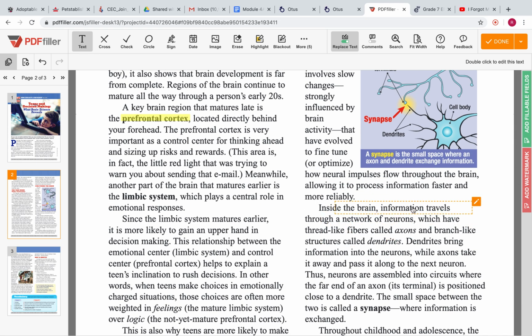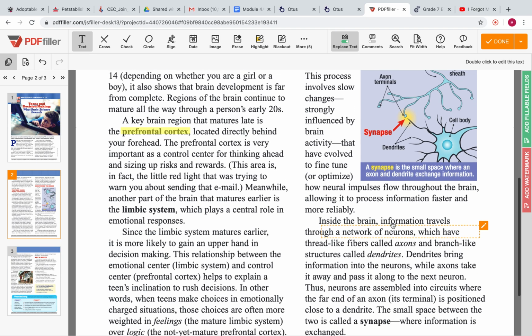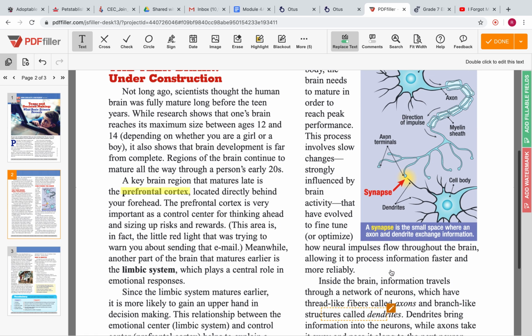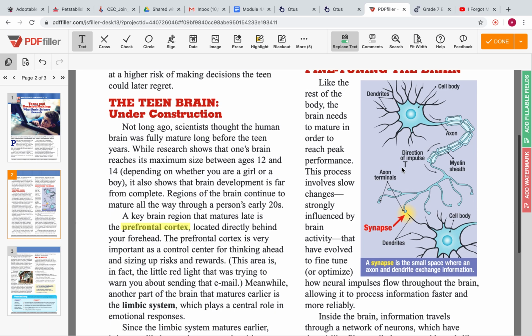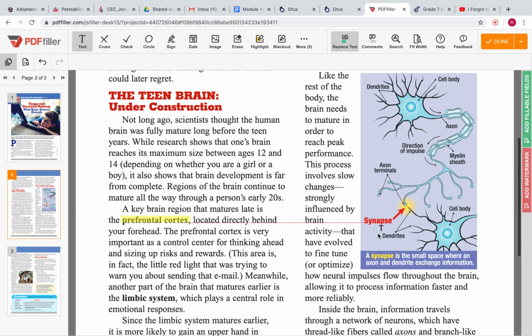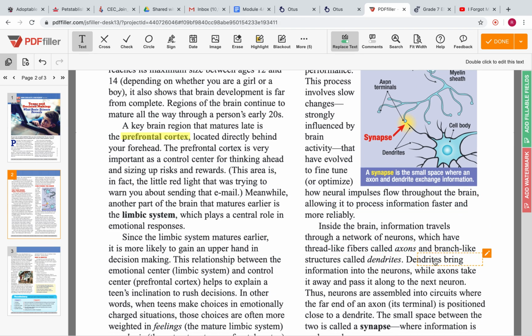Inside the brain, information travels through a network of neurons, which have thread-like fibers called axons and branch-like structures called dendrites. So you can see that right here in this image. The dendrites are pointing to these right here, and here are the axon terminals right here. Dendrites bring information into the neurons, while axons take it away and pass it along to the next neuron.